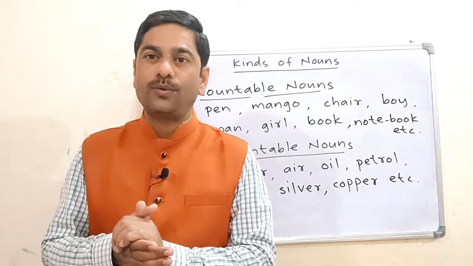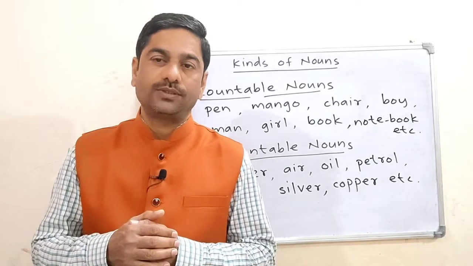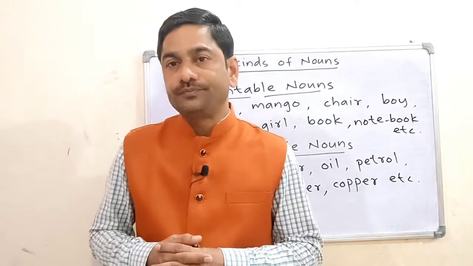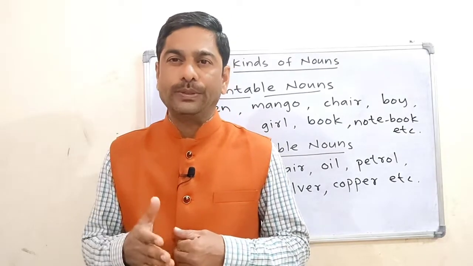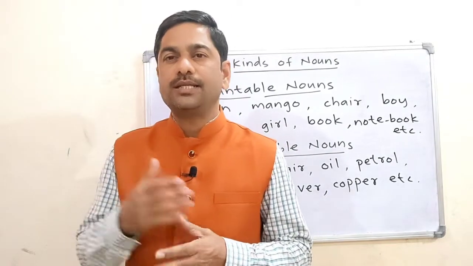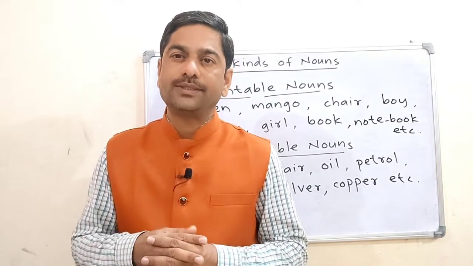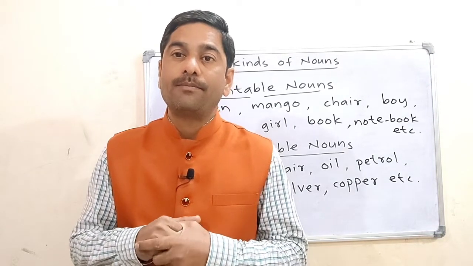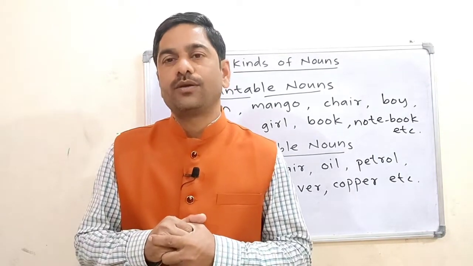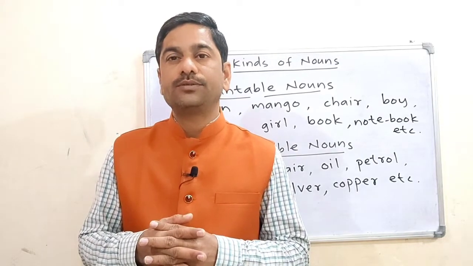I think you have nicely understood the different kinds of nouns. There is one more type, material nouns. In some grammar books there is one type called material nouns. So copper, gold, silver, iron, these are examples of material nouns. So I think you have well understood the different kinds of nouns.